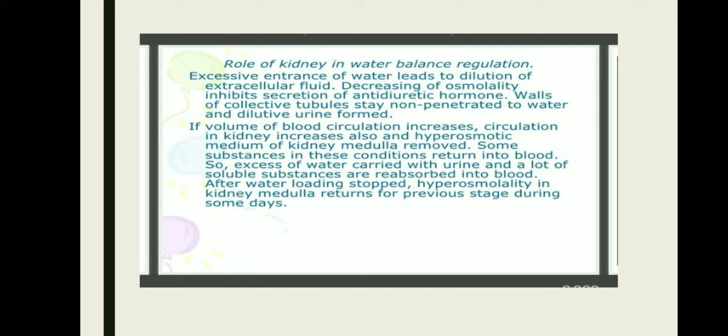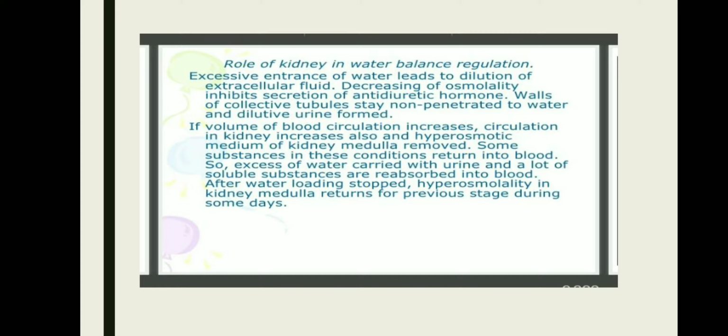Now, coming to the role of kidney in water balance regulation, excessive entrance of water leads to dilution of the extracellular fluid and decrease of the osmolarity, which inhibits the secretion of antidiuretic hormone. Walls of the collecting tubules stay non-penetrating to water and dilute urine is formed.